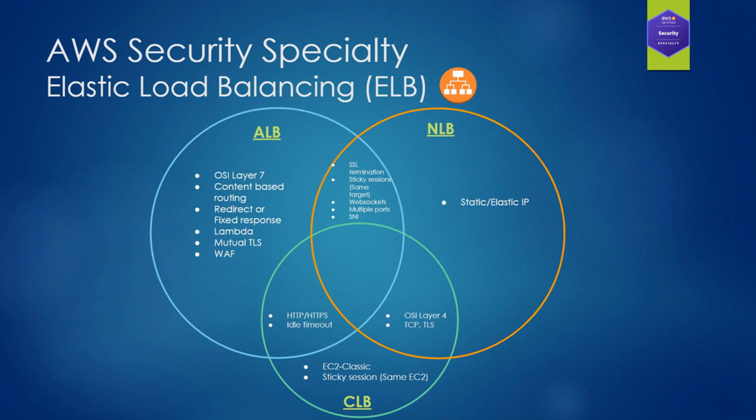They both support sticky sessions, in this case for the same target. And a sticky session is a mechanism that is used to route requests from the same client to the same target. So the key to managing sticky sessions is determining how long your load balancer should consistently route the user request to the same target. So sticky sessions are enabled in this case at the target group level, unlike the CLBs, because in that case we enable it for a particular EC2 instance.